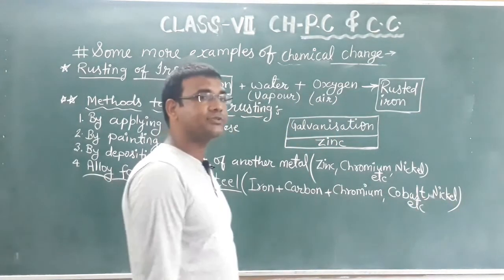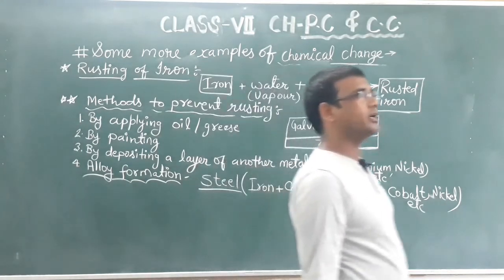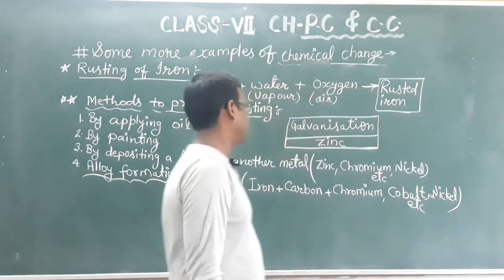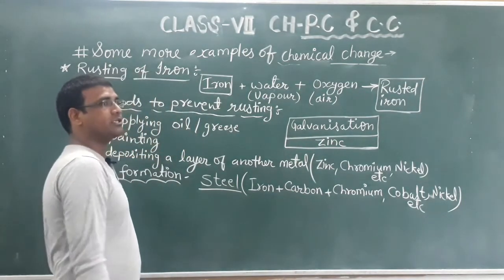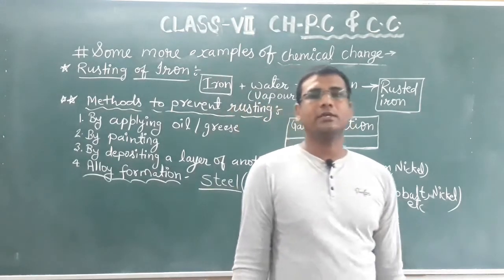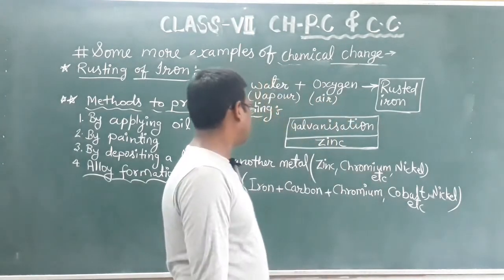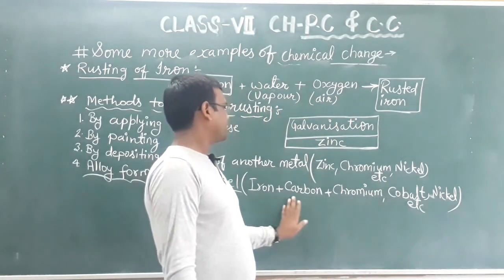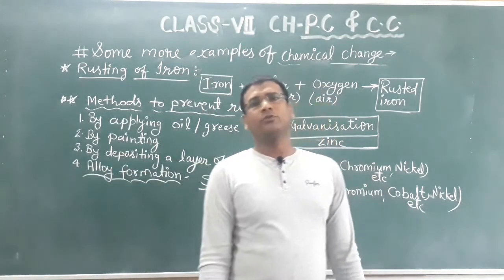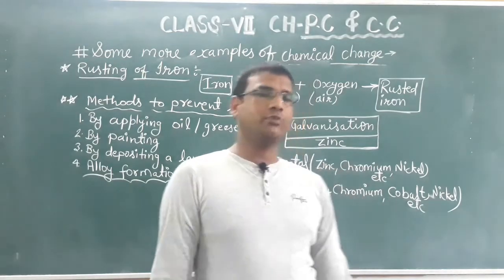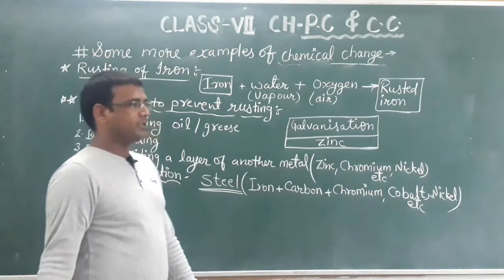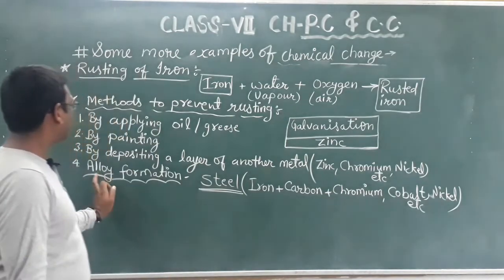These are the substances which are mixed in iron to make it steel. And what is the special thing about steel? The rusting of iron will not take place over steel. Now the percentage of carbon, chromium, cobalt and nickel in the formation of steel is not important for you at this level. Only you need to know is that steel is an example of alloy.